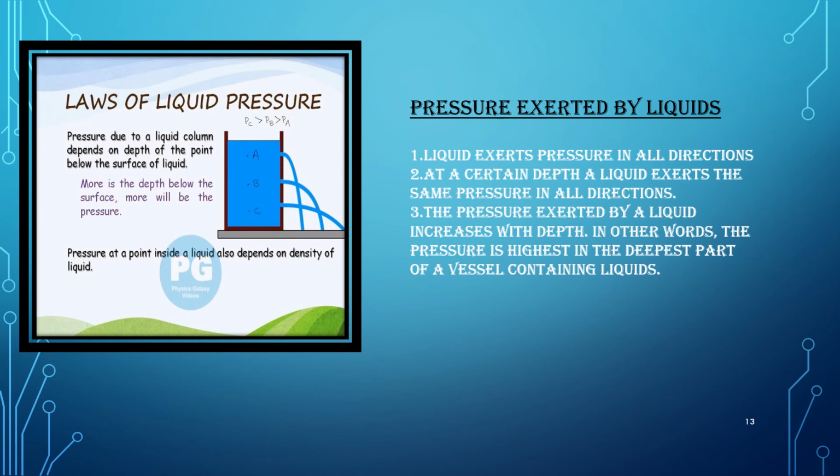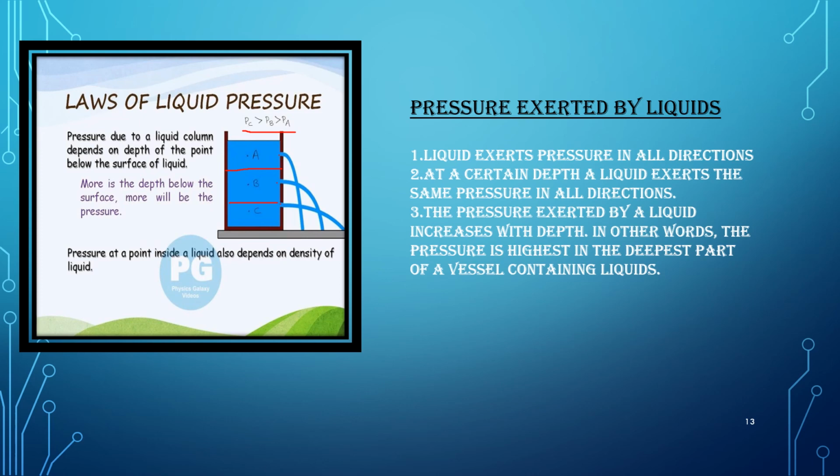Now let us see pressure exerted by liquids. If you check the diagram here, there is water where you could see three holes. This is a liquid column, and the pressure exerted by the water is highest at the lower part, that is PC is greater than PB. B is the second position and A is the third position.